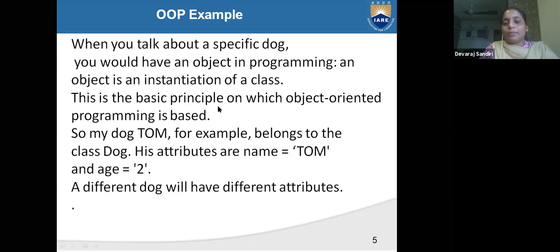This is the basic principle on which object-oriented programming is based. For example, my dog's name is Tom, belonging to the class dog. Tom is one type of object inside the class dog. His attribute name is Tom and age is 2. Different dogs will have different attributes.